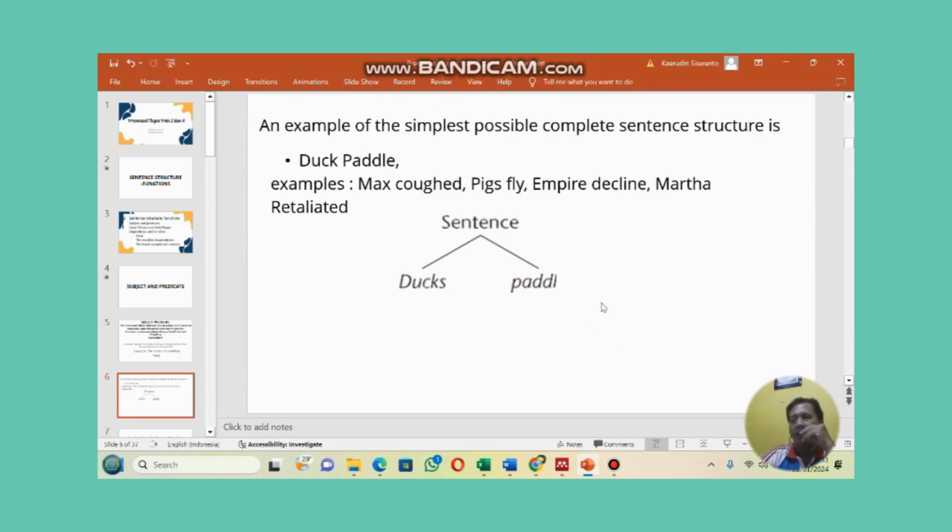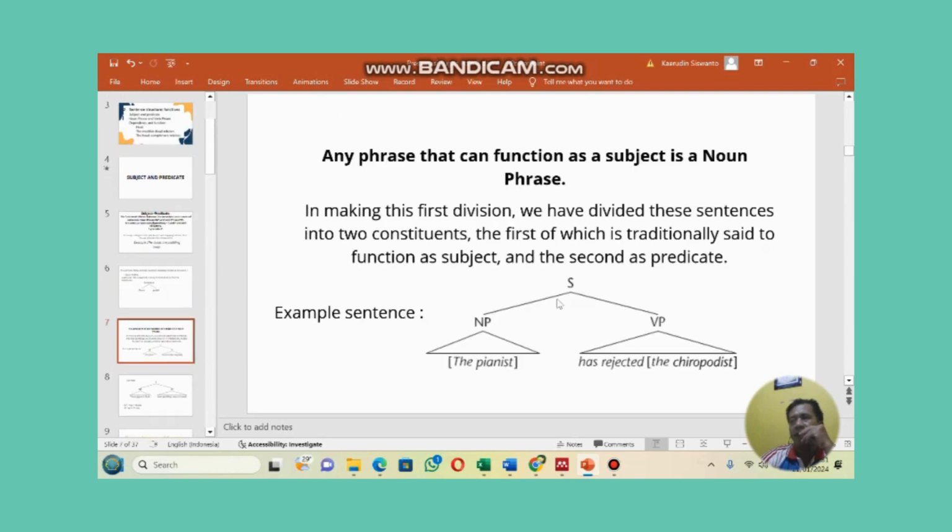The next example: Matt choked, pigs fly, empire decline, Martha retaliated. Ini diagramnya sentence duck paddle. The next, the phrase that can function as a subject is a noun phrase. In making this first division, we have divided the sentences into two constituents, the first of which is traditionally said to function as subject and the second as predicate.